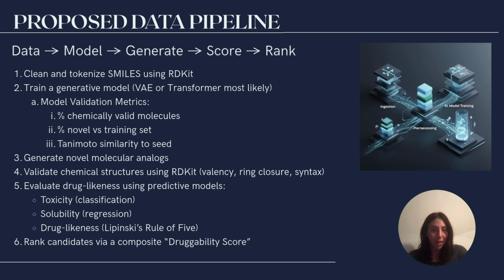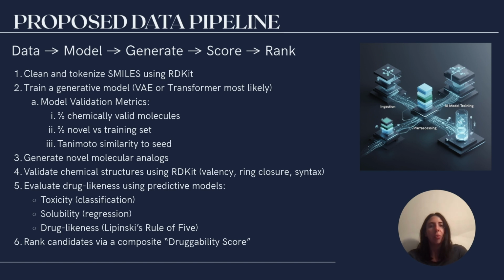To evaluate the quality of the GenAI model, we use three validation metrics. First, percent chemically valid molecules. This measures how many generated SMILES strings correspond to real and physically possible molecules according to chemical rules. Second, percent novel versus the training set. This would tell us how many generated molecules are truly new and not simply duplicates of compounds the model has already seen. Third, Tanimoto similarity to the seed molecule. This quantifies how structurally similar a generated molecule is to the original seed compound, allowing us to balance the innovation with actual biological relevance.